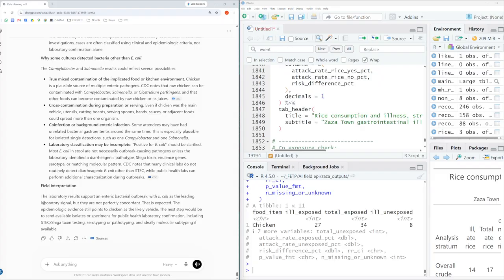Lastly, it includes a useful field interpretation summary, which basically says that although this laboratory results support E. coli, the signal is not perfect, but that's to be expected, right? We're working in the real world, and data is not always perfect in that setting. So it recommends that we send isolates to a public health laboratory to undergo toxin testing, serotyping, or molecular subtyping.